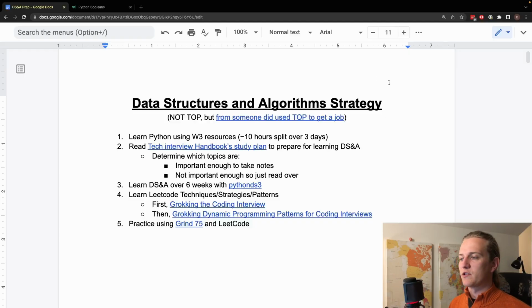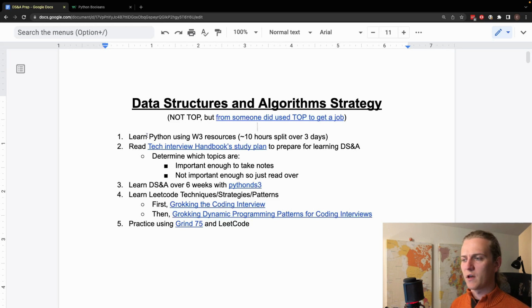So the first step in this strategy is to actually learn the programming language that you're going to use within coding interviews. This person specifically used Python, and they recommended Python since it is the closest thing that you can really get to pseudocode that is a popular language that can be utilized for these interviews. And there's also lots of resources out there for it. You could also use Java or C++. If you know those, it's probably better if you stick to that. I'm going to go with Python. I have a little bit of experience with Python, and this person used Python, so I think it's a pretty good fit for me.